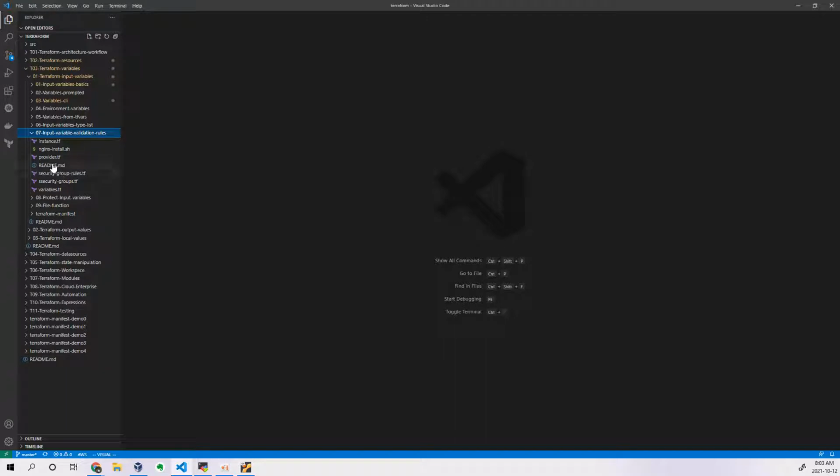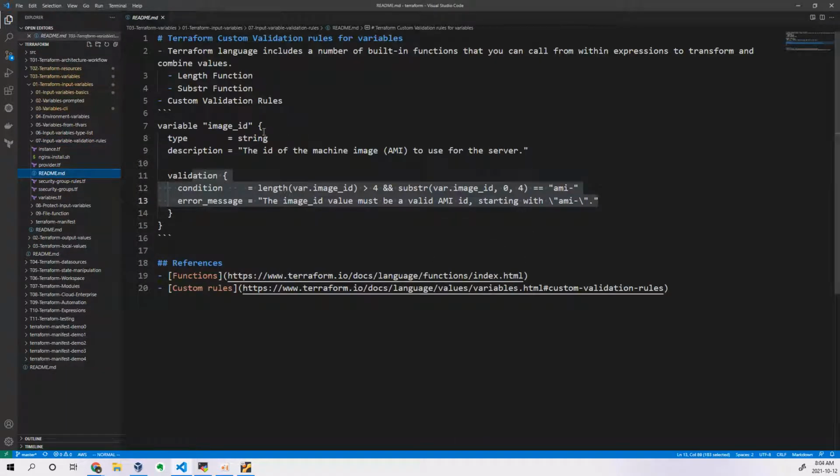So validation rules, in the sense I have told you, we can add a condition to your variables. What are those conditions called? Okay, let's take a simple example. We can write so many methods, we can call so many functions actually, but I have taken only a few examples here in order to add some validation.